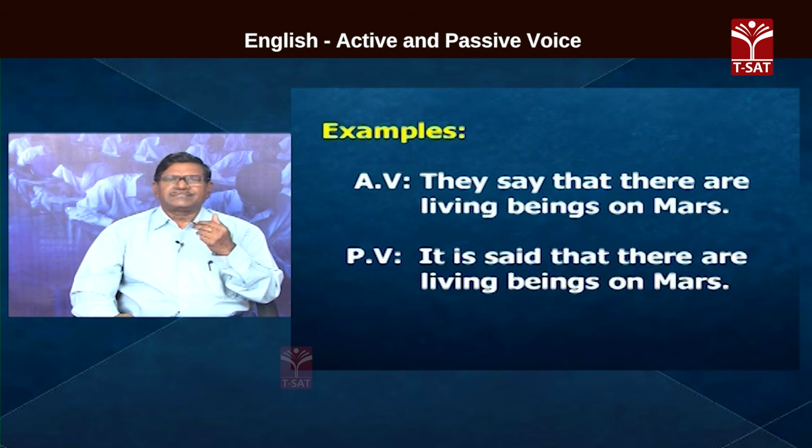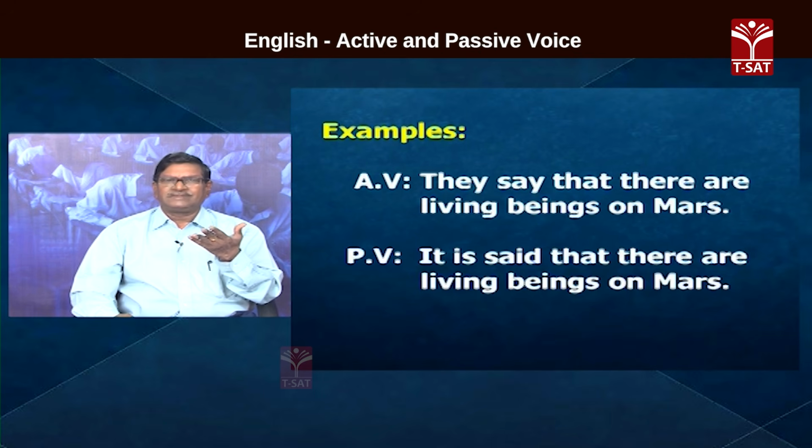See the examples in active voice. They say that there are living beings on Mars. They say that there are living beings. What do they say? That there are living beings on Mars. Is it again a clausal object? In its place, what do we do now?